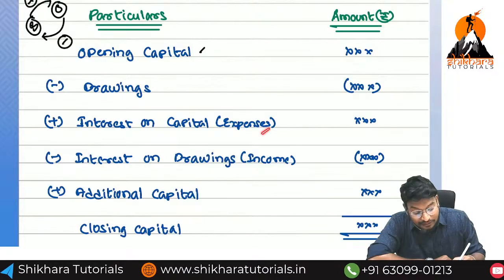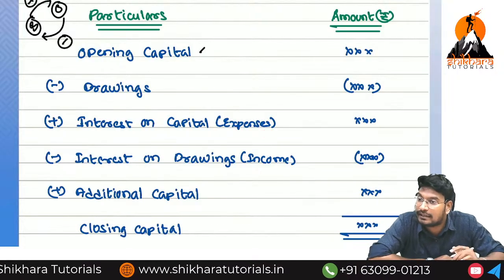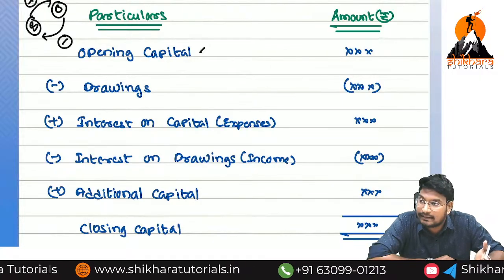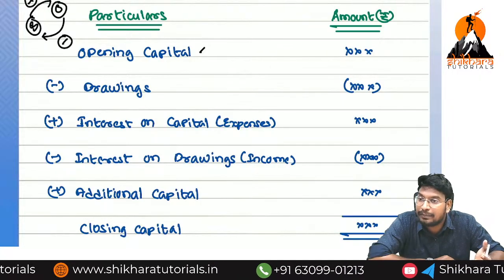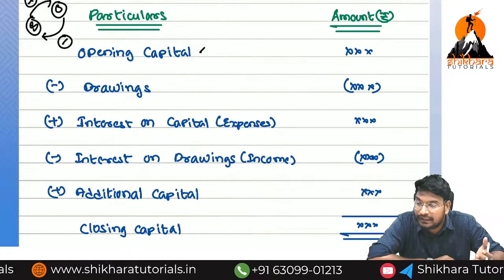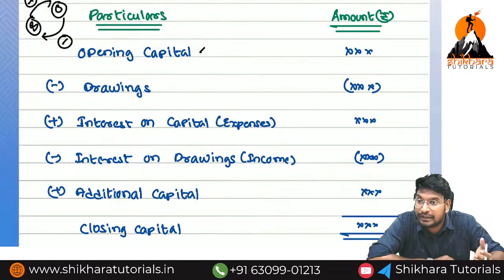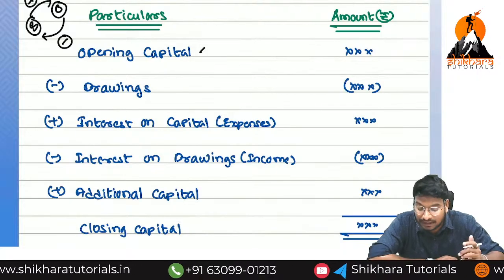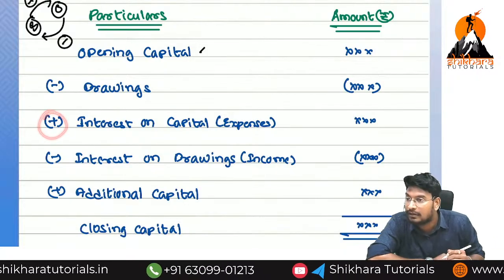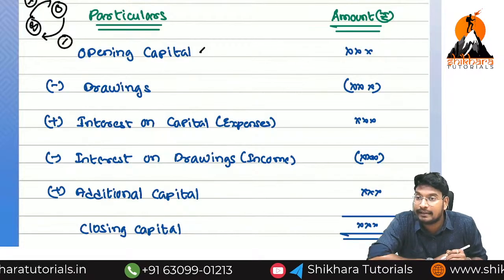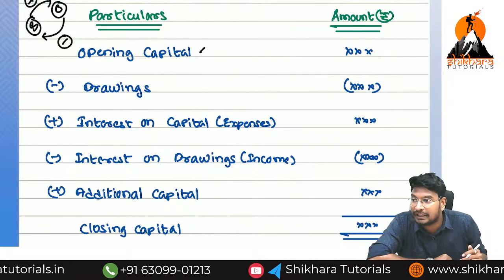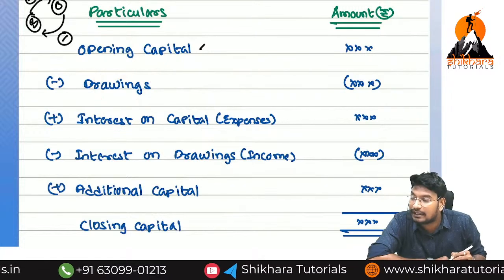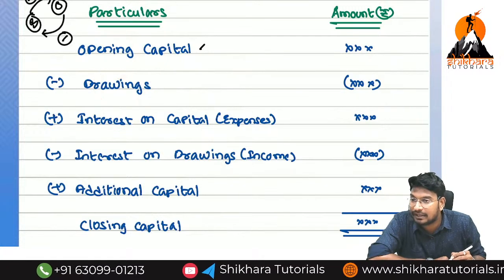Next, interest on capital. What is the meaning of interest on capital? Here the capital is called a liability. On that liability we need to pay the interest. Now, we need to pay the interest, so to whom are we going to pay? We will pay to the owner. Anything paid to the owner, we are going to add back. Anything we have to receive from the owner, we need to reduce. So here drawings we are going to collect from the owner. For that reason we are reducing.